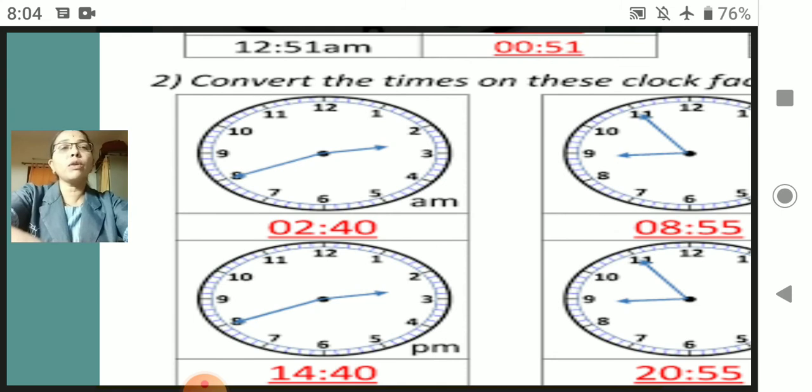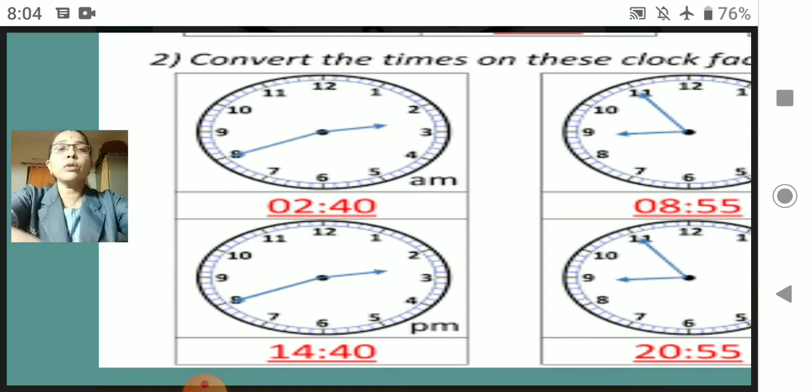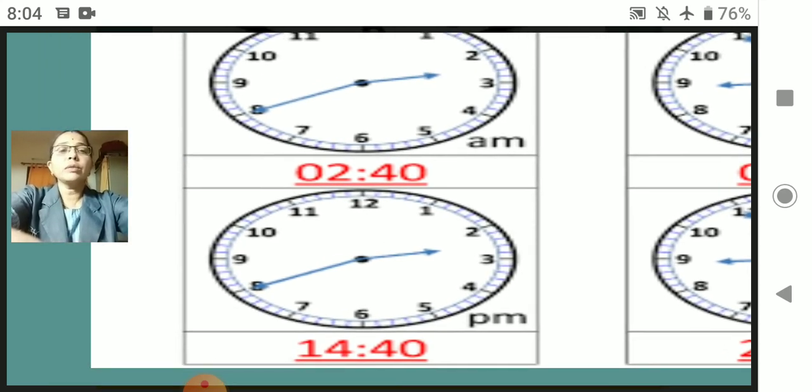Convert the time on this clock. You don't have to change any of the hands of the clock. What you have to do is tell the time, whether it is AM or PM. See here, both clock times are the same. Yes, it is actually 2:40 AM, and if it is PM, then the time will be 14:40. 2:40 AM means night, midnight, and this 14:40 means it is afternoon. In the afternoon it becomes 14:40, and in the midnight it is 2:40.